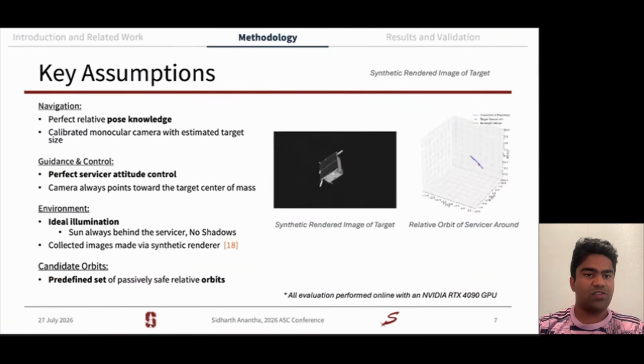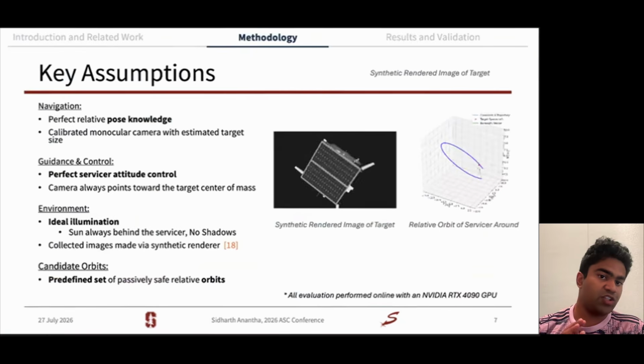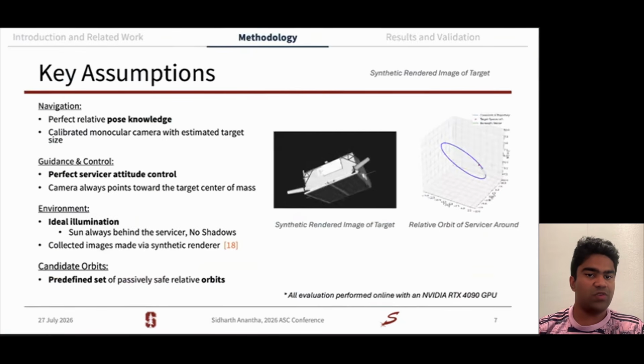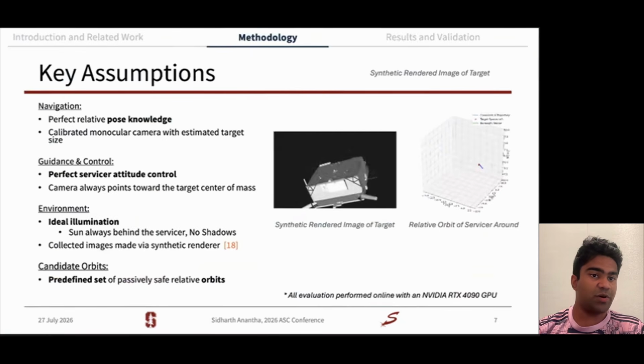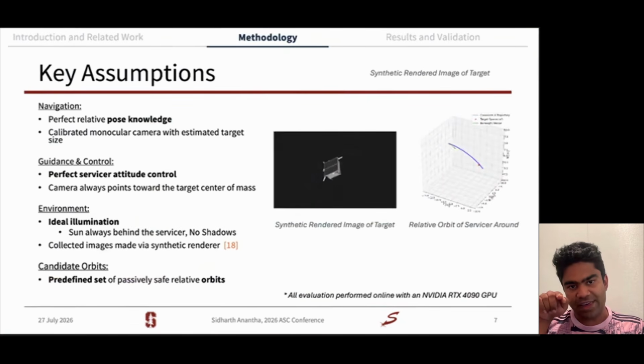A couple key assumptions are worth noting on the navigation front. We're assuming that we have perfect pose knowledge of the spacecraft. The unknown uncooperative problem technically is unknown shape and unknown pose, but for the purposes of this research, we're just focusing on learning the shape of an unknown spacecraft. And we assume perfect knowledge of the relative pose. And we also assume we have perfect servicer attitude control, and that the camera always points towards the target, as you can see in this fly-through.